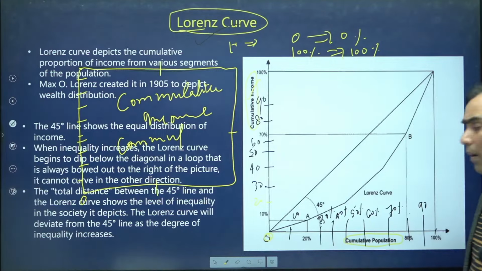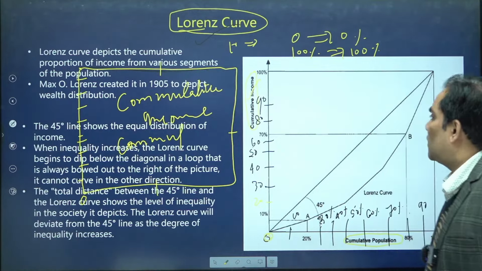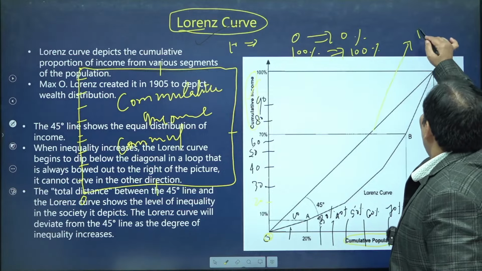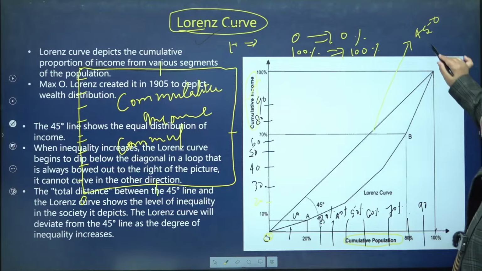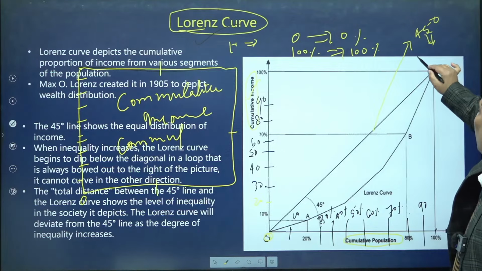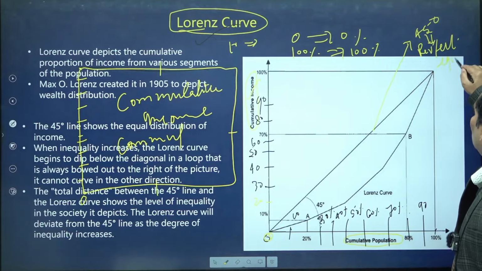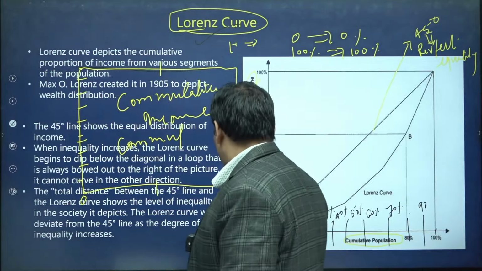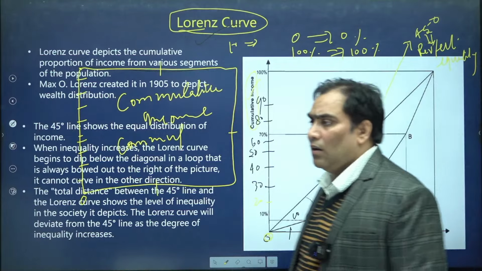The diagonal which bisects the square is known as the 45-degree line. This 45-degree line is the line of perfect equality.